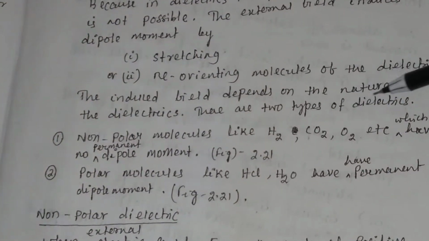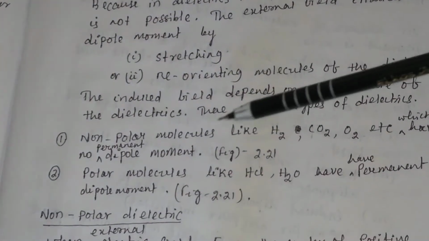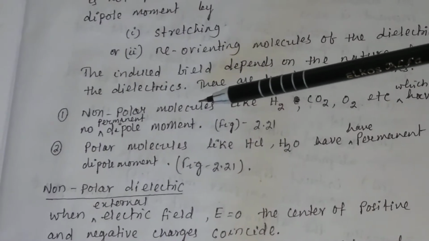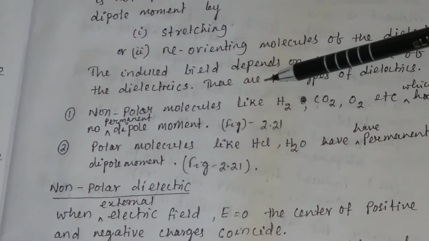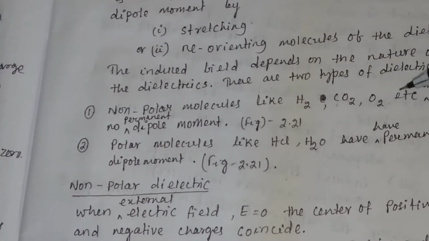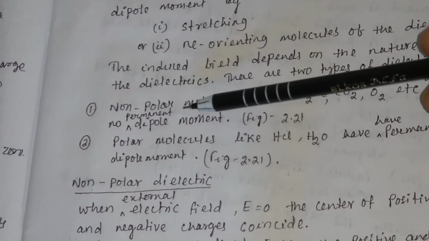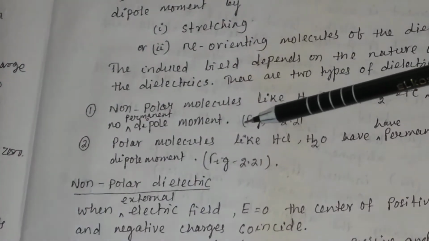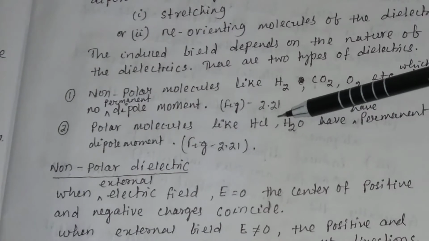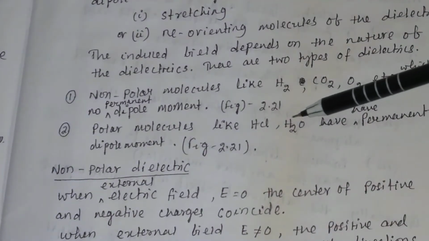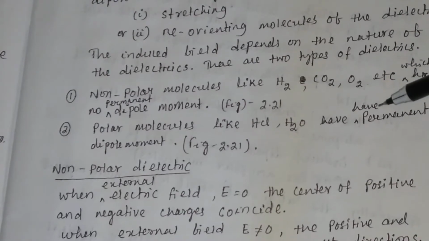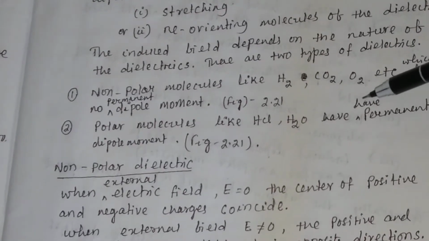There are basically two types of dielectrics. One is non-polar dielectrics, due to non-polar molecules like hydrogen, carbon dioxide, oxygen, etc., which have no permanent dipole moment, and the other is polar molecules like hydrogen chloride (HCl) and water, which have permanent dipole moment.